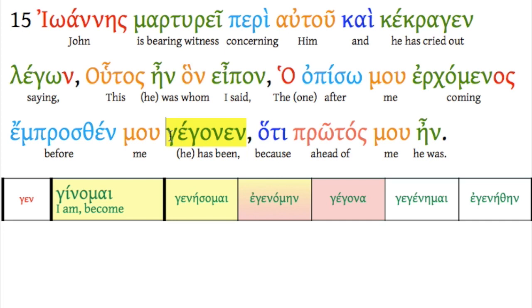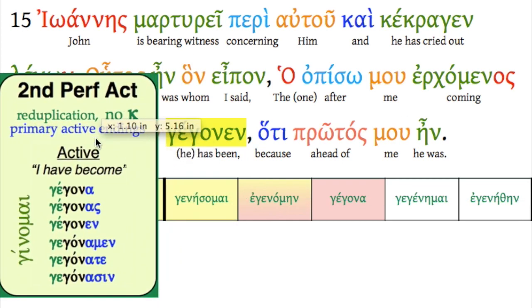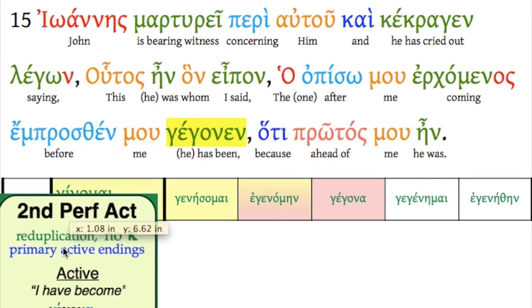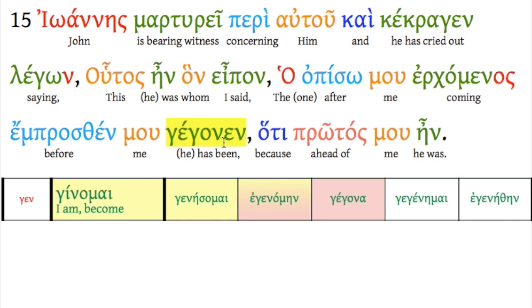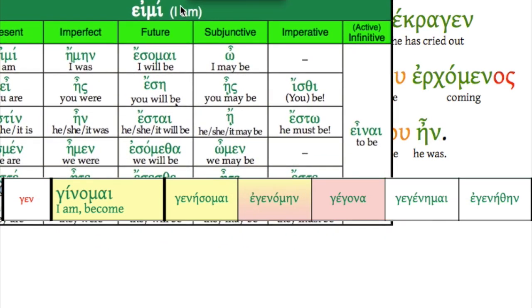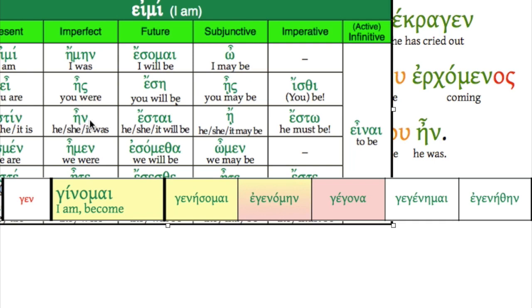We've seen this one before. It's from ginomai, and here it is, gegona, and in fact it's the verb I chose for the paradigm here, gegonen. It's a second perfect active, and again we have this frustration of no kappa here to help us out, but we do have a reduplication. So, before me has been, because ahead of me he was, en. And hopefully by now that's so easy because you recognize that as a form of eimi, en, right there.